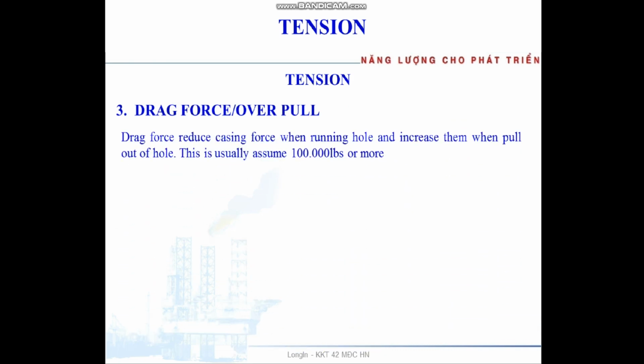Drag force: drag force reduces casing force when running in hole, and increases it when pulling out of hole. This is usually assumed when you calculate about 100,000 pounds or more.